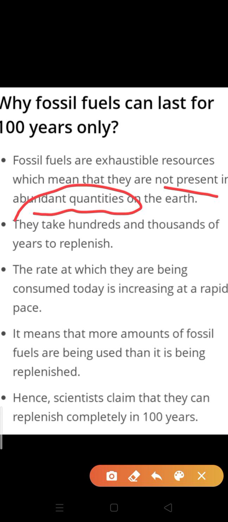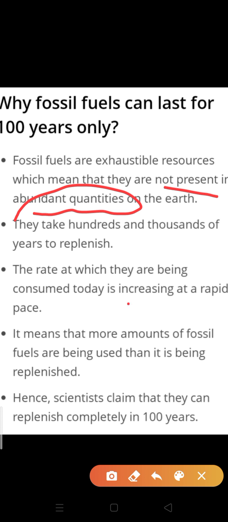Abundant का मतलब होता है बहुत ज़्यादा quantity में, ये अर्थ में मौजूद नहीं है. Clear? So we should use them in a very organized way, because the replenishment of fossil fuel requires hundreds and thousands of years. If we overuse them, over-extract petroleum, definitely it will lead to a crisis.